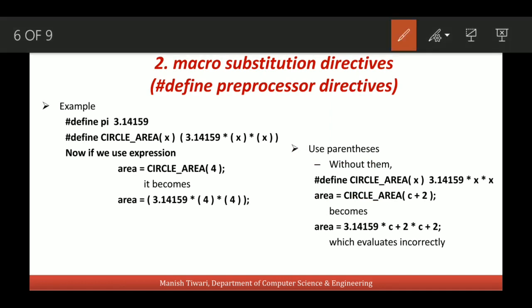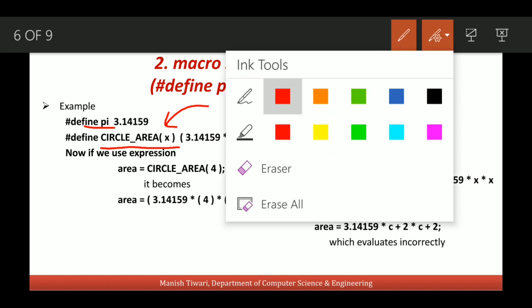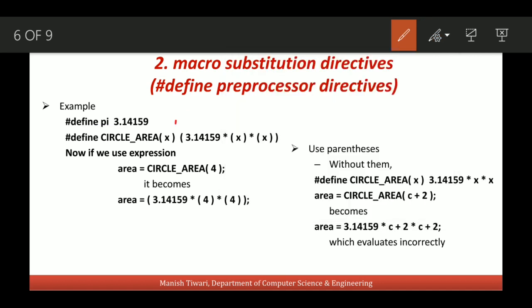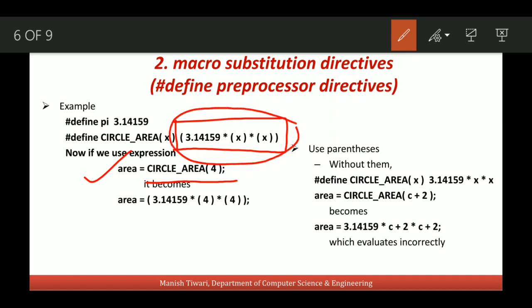Here this macro PI is the macro without argument and the macro CIRCLE_AREA(x) is the macro with argument. You see here we are giving an argument x also, and this macro will be expanded with this one. So this is the macro definition. Like we are calling here area = CIRCLE_AREA(4). So this CIRCLE_AREA(4) will be replaced by this entire definition, and in place of x, 4 will be there. So it will be written like this.